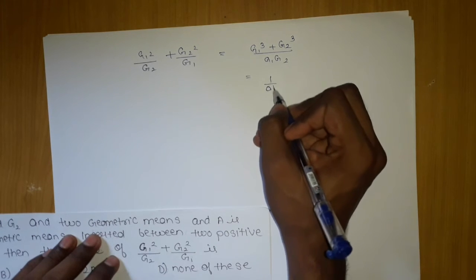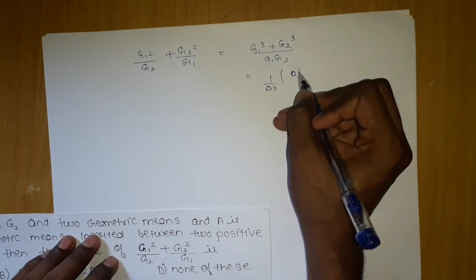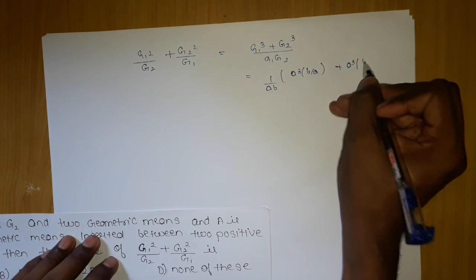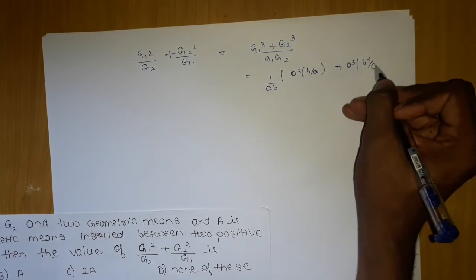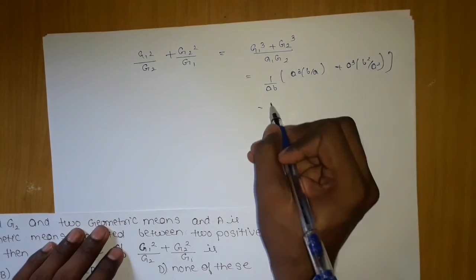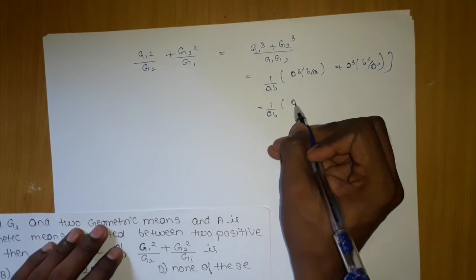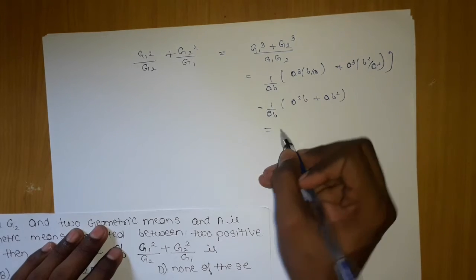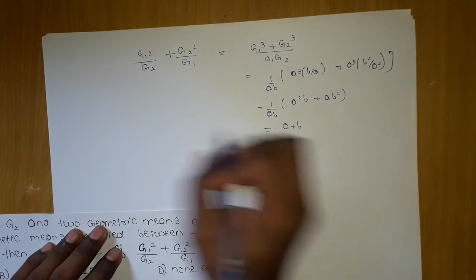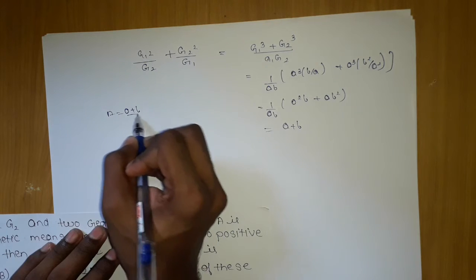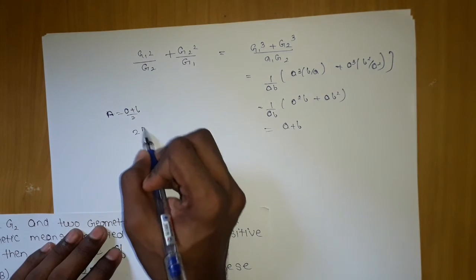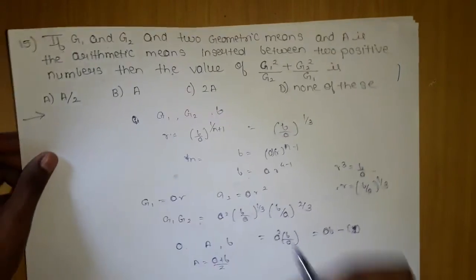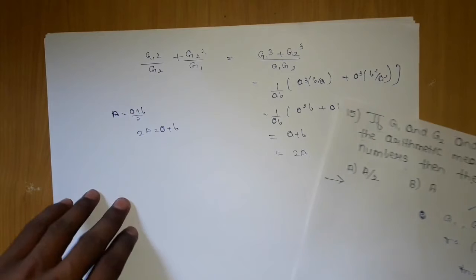I can write this numerator as ab times a cube into b by a, plus a cube into b square upon a square. Here you can see, ab into, these terms will cancel out, a square b plus ab square. If I take ab outside, I am left with a plus b. But if you remember, A was a plus b by 2, the arithmetic mean, so 2A will be a plus b. So I will write the expression as 2A, which is the required answer. C is the answer. Now let's move on.